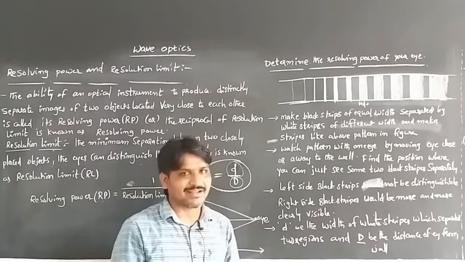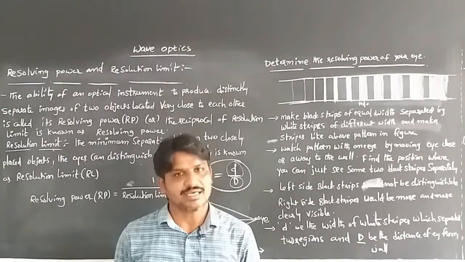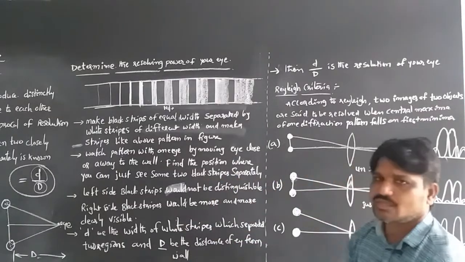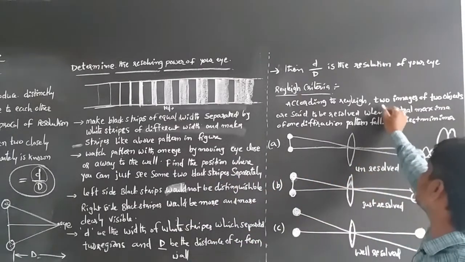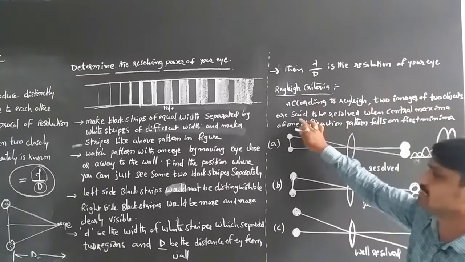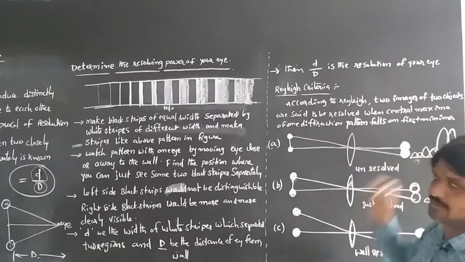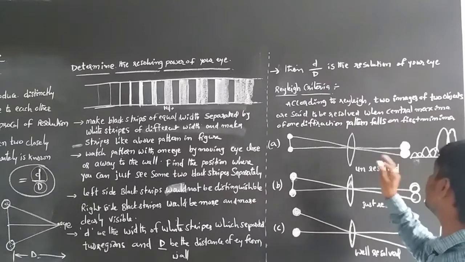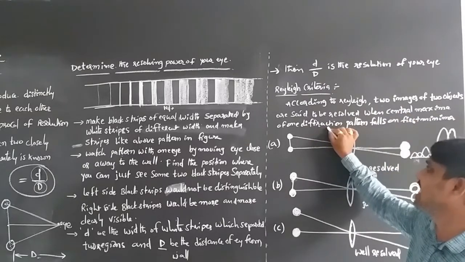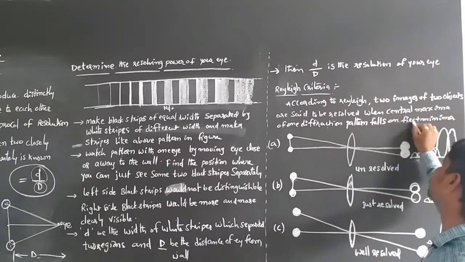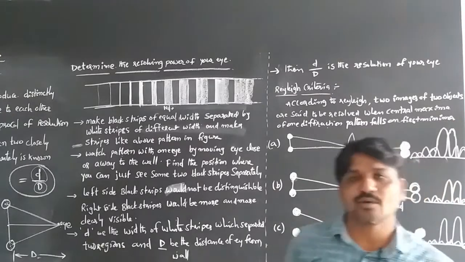And according to Rayleigh, the two images of two objects are said to be resolved when the central maximum of one diffraction pattern falls on the first minimum of the other.